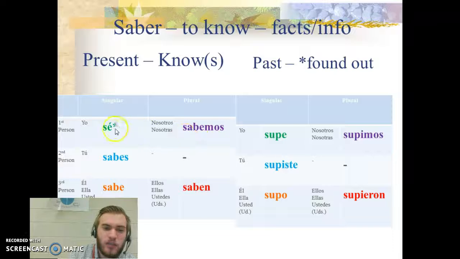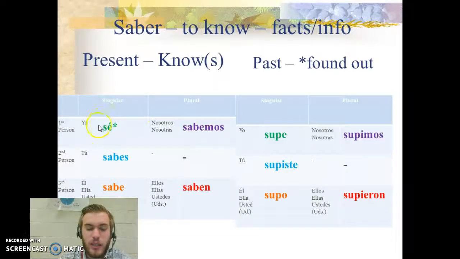And let's take a look at present tense to compare between present and past. So in present tense, it has an irregular yo form. Yo sé, I know, and everything else is normal. Sabes, sabe, sabemos, saben. Right? Sabemos, we know. Supimos, we found out.